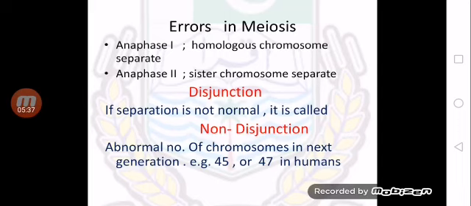If such an abnormal gamete fuses with a normal gamete, it will result in an abnormal chromosome number in the next generation. Here you are given the example from humans. The normal number of chromosomes in humans is 46, but due to non-disjunction it can result in 47 or 45 chromosomes in humans, and it would cause some abnormality.